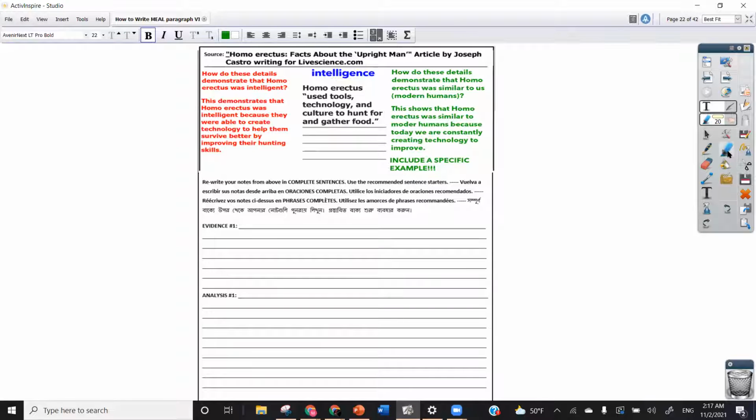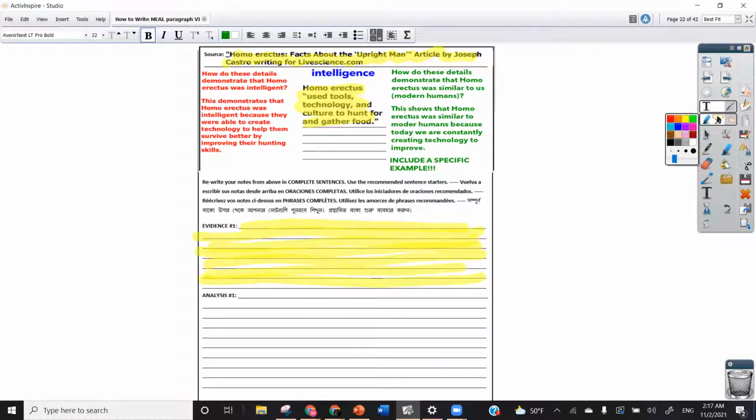So for example, the source right here on top, as well as these details, all of that is going to go towards writing your evidence right here. So you're not really creating something new. You're basically just using the information that you found in order to write the evidence.